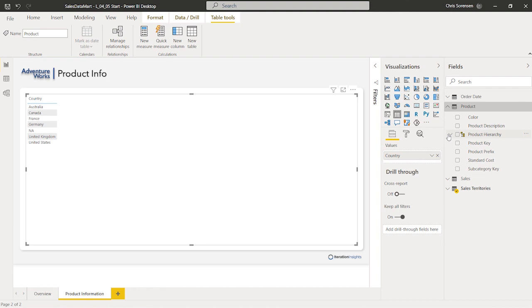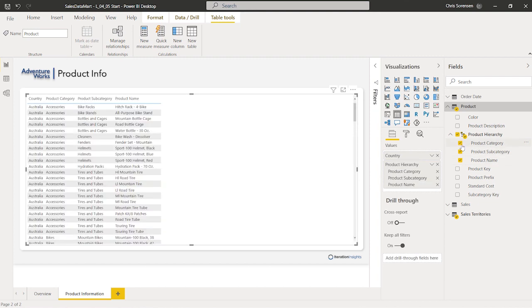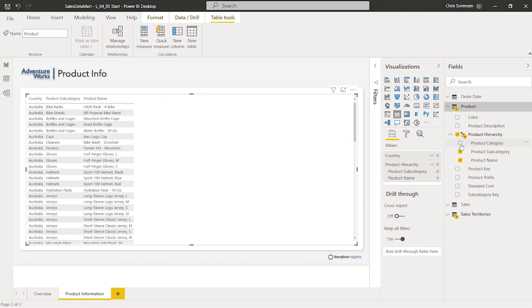And in product, I'm going to choose our subcategory, like so. Go ahead and click on that. We'll check on the product name as well. We're going to notice that the product category came along. We don't want that, so we're just going to uncheck that box there because we don't want that part of the hierarchy.